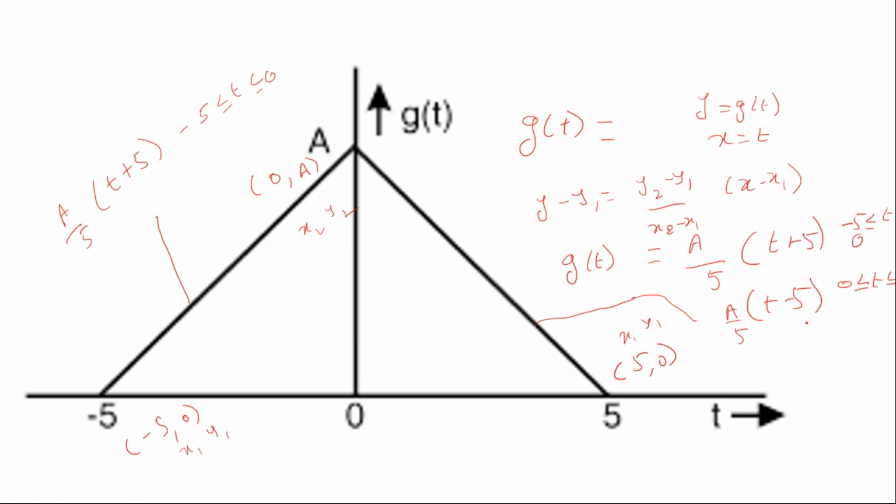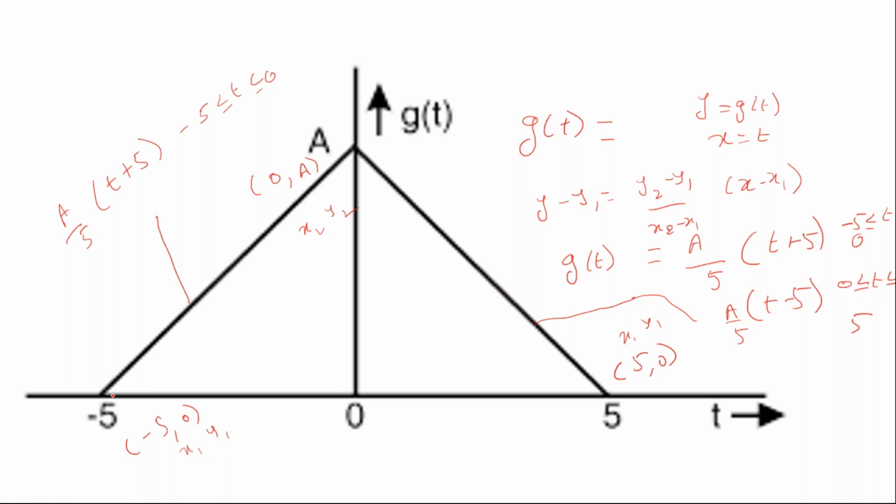Please try to understand how I have written these equations. Is it clear up to now? Since it's a triangle, you need to identify the locations of the coordinates. The coordinates at this place is minus 5 comma 0, and the coordinates at this point is 0 comma a.